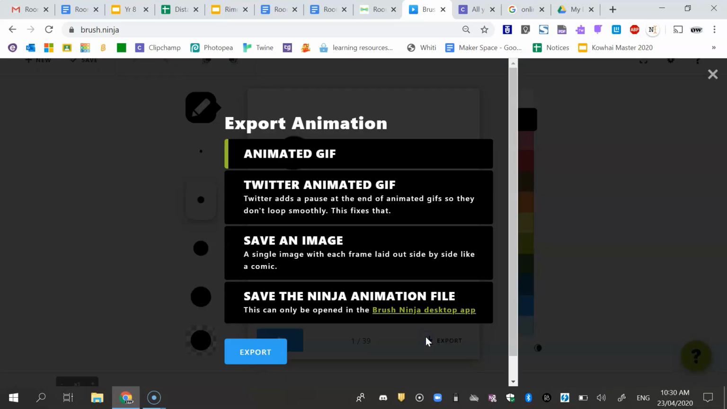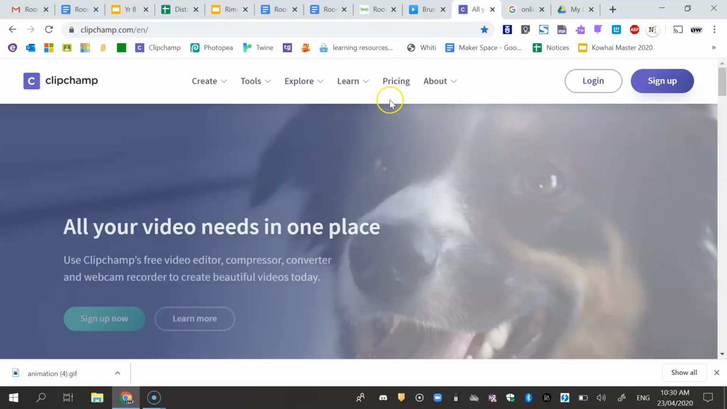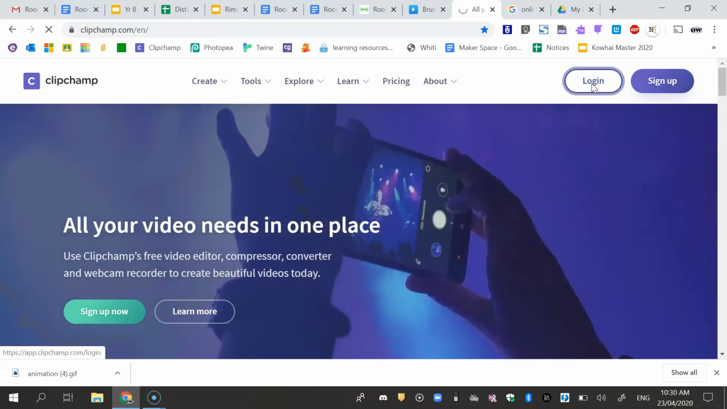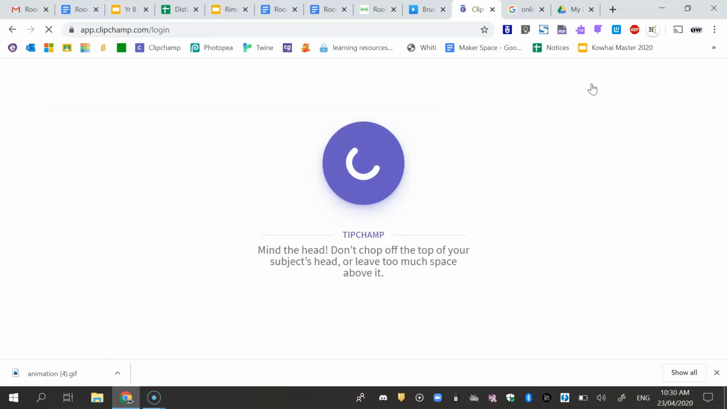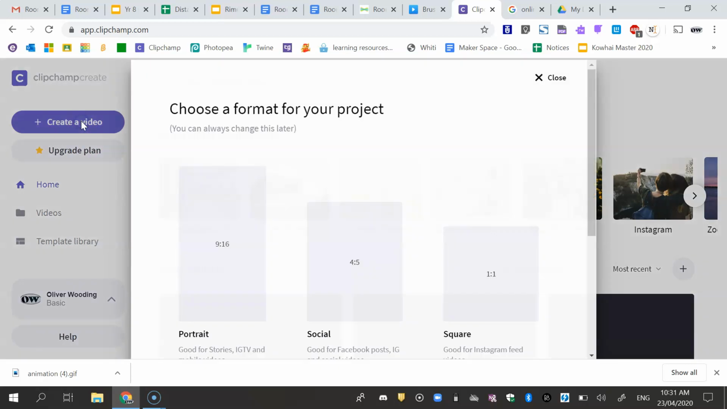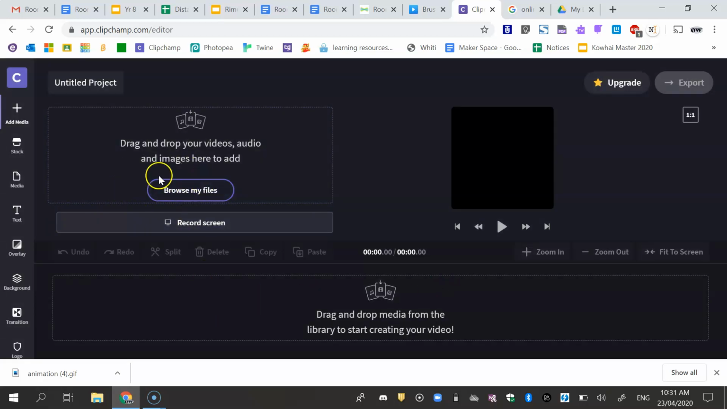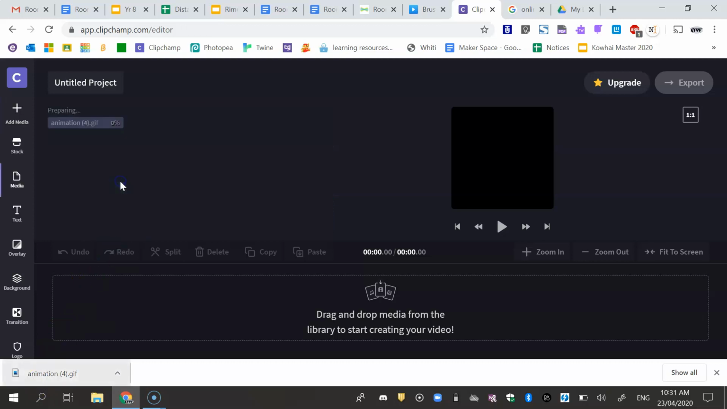I'm going to click Export, Animated GIF, Export. I then click Save. I notice that it's in my downloads here. My next step is to click on Clipchamp and log in. I need to create a video. I'm going to use the square. And this is where I need to put my media or my animation.